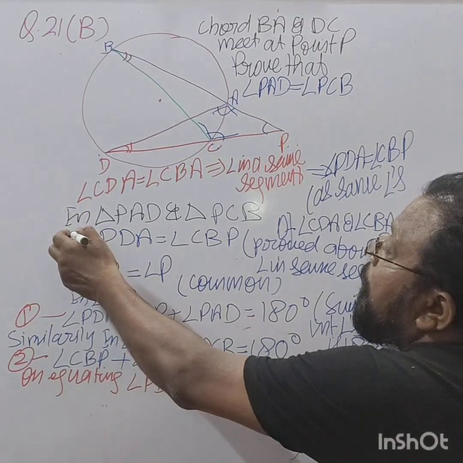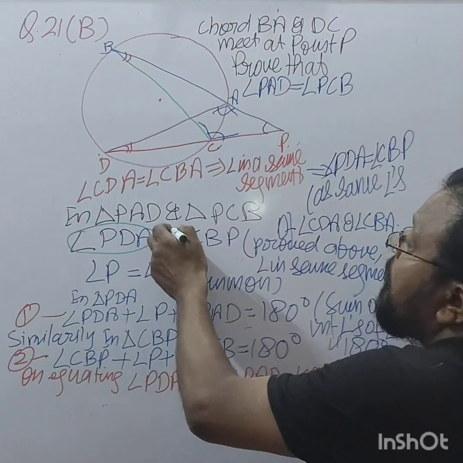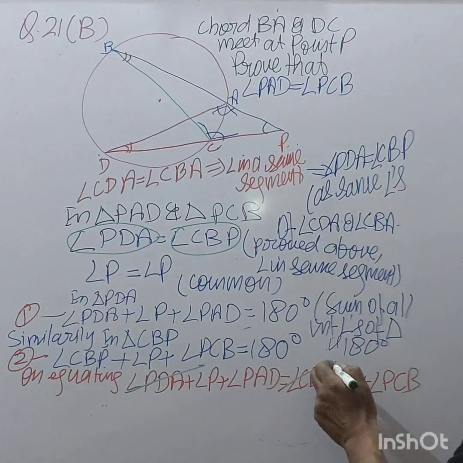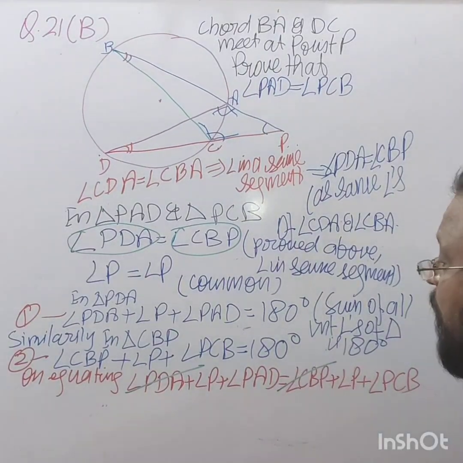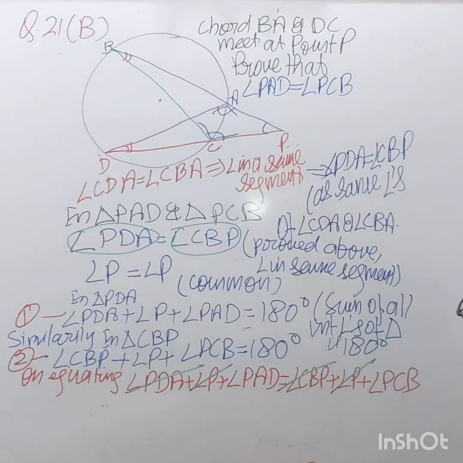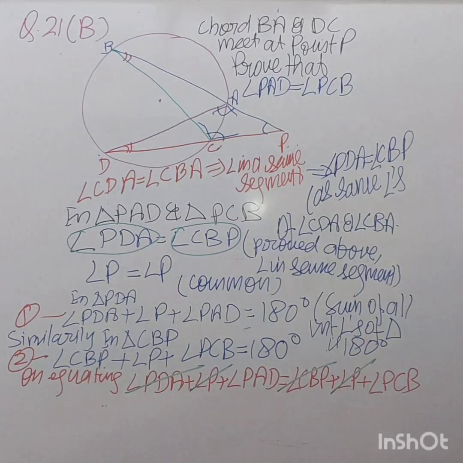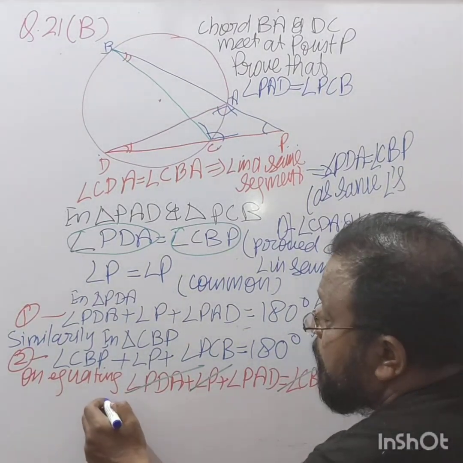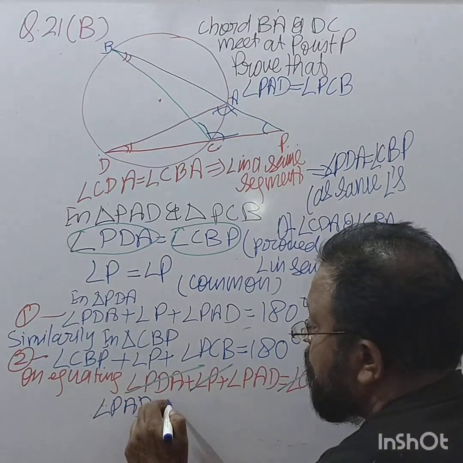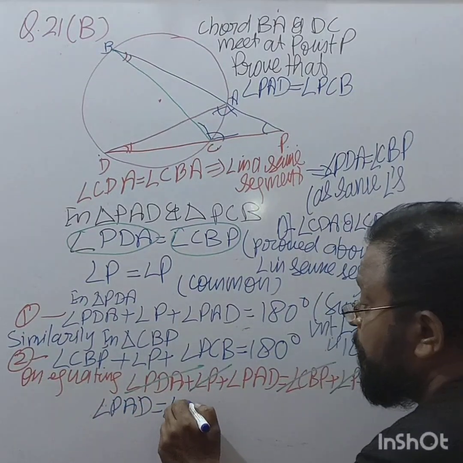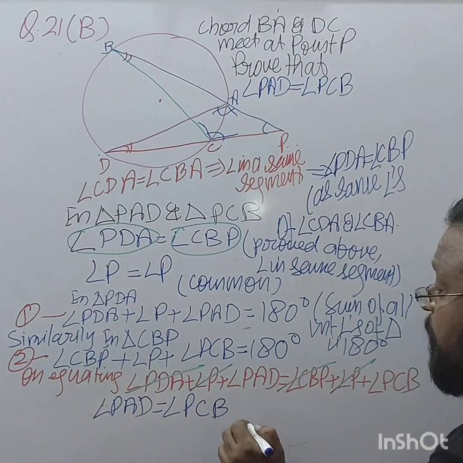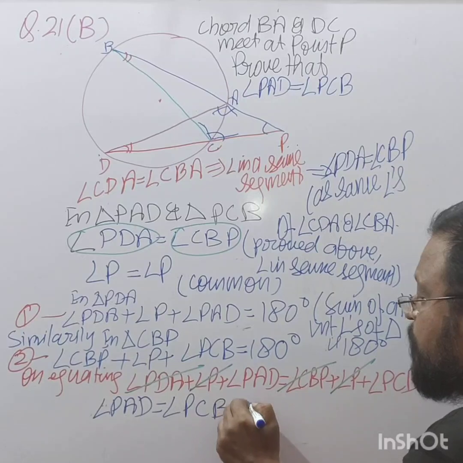From here, these are equal, so they are cancelled out. And angle P and angle P are cancelled out. So what is left over? Angle PAD is equal to angle PCB, right? Hence proved.